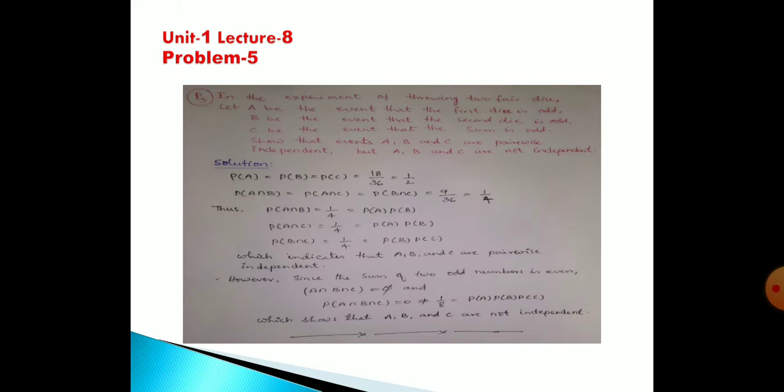You see here, probability of A, probability of B, probability of C, 18 by 36. Probability of A intersection B is equal to probability of A intersection C is equal to probability of B intersection C is equal to 9 by 36, 1 by 4.